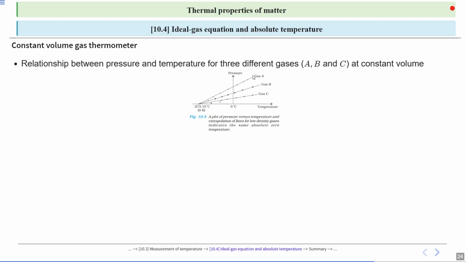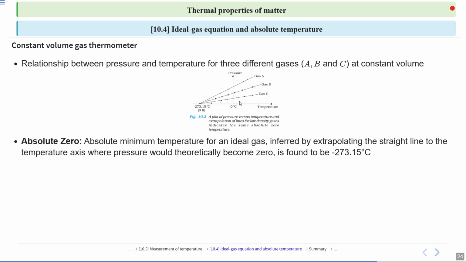So suppose we have three gases, gas A, gas B and gas C. The important point here is absolute zero. The absolute minimum temperature for an ideal gas is inferred by extrapolating a straight line to the temperature axis, where pressure would theoretically become zero, and it is found to be minus 273.15 degrees Celsius.